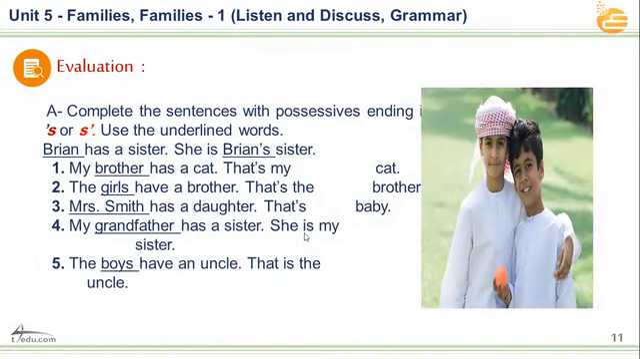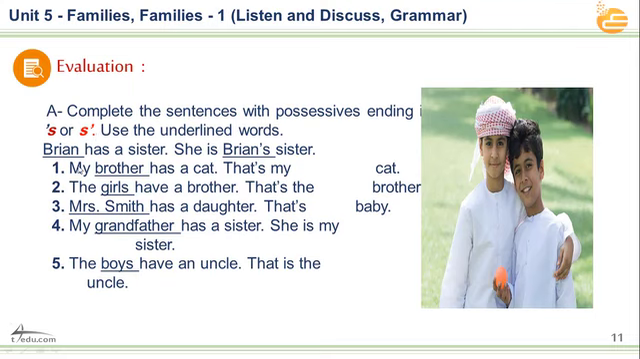Well, good. Now we will move to the evaluation. As you see, gentlemen, here we have A. Complete the sentences with possessives ending with apostrophe s or s apostrophe. Use the underlined words. Brian has a sister. She is Brian's sister. As I told you, gentlemen and girls, if the noun is singular, we have to use apostrophe s. If it is plural, we have to use s apostrophe.